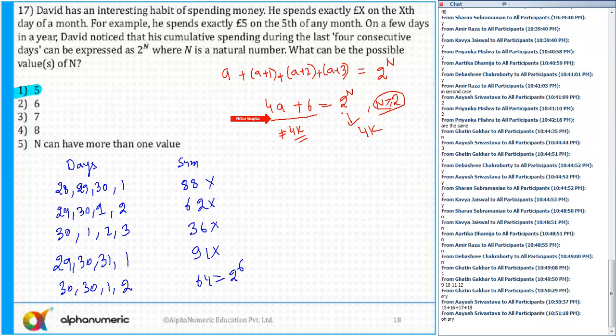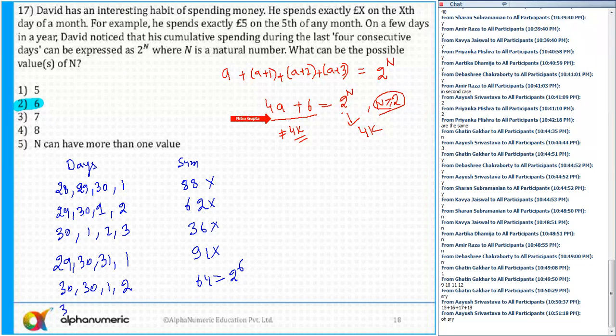Achha, the answer is not 5 here. The correct answer is actually 6, 2 raised to power 6. Okay, that is one possibility. But one of the options says n can have more than one value, so you need to check whether other possibilities are there.